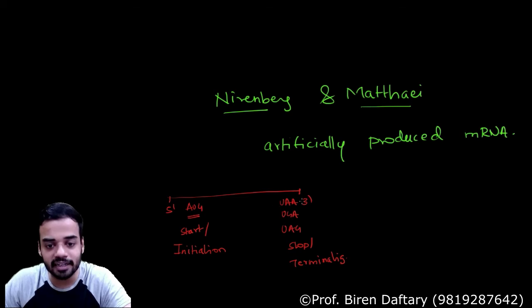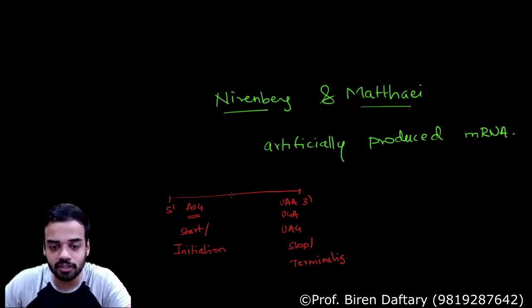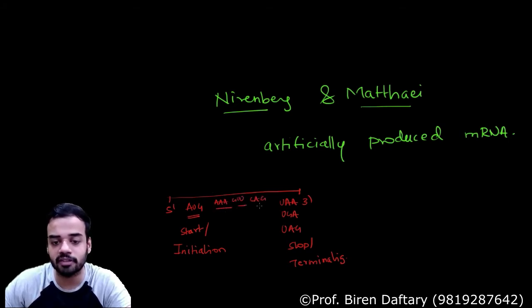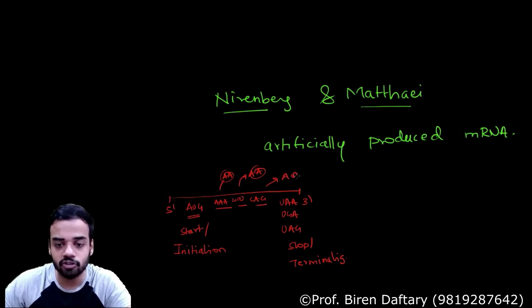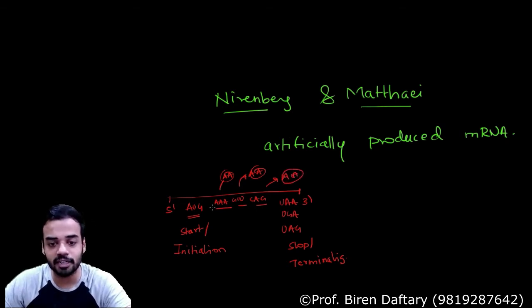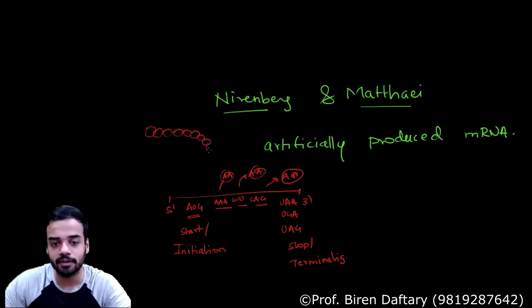Stop codon will end translation, and all the codons present over here, suppose there is A, there is GUU, there is CAG, all these codons will form amino acids. This will form one amino acid, this will form another amino acid, this will form another. So the order of the amino acids will be decided by the order of the codons on the mRNA, and it will always be read from 5 to 3. Please remember, don't read from right to left, don't read from 3 to 5. And these amino acids will then join each other and they will form a polypeptide.